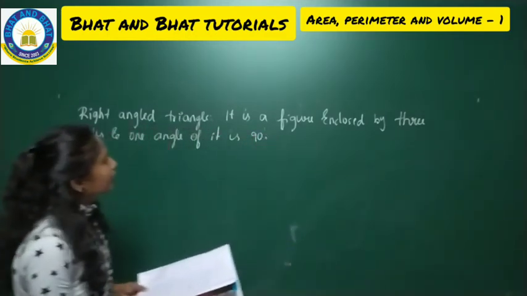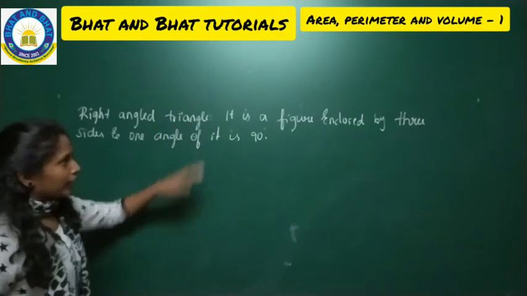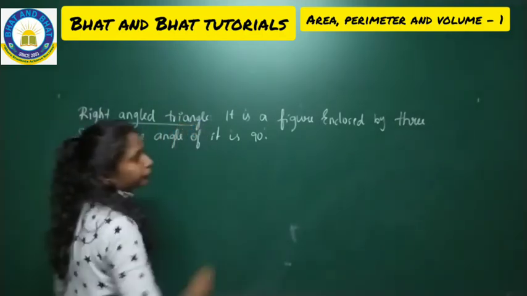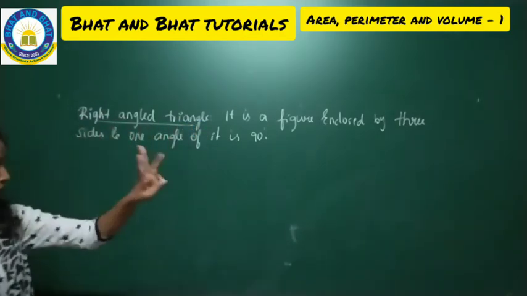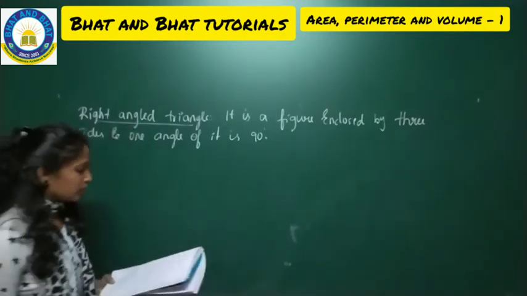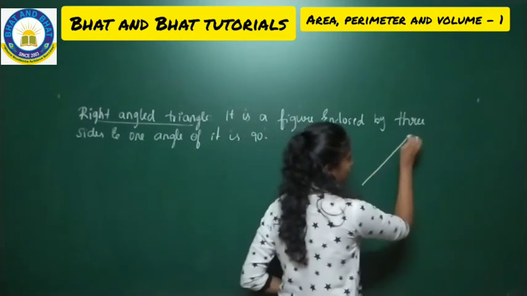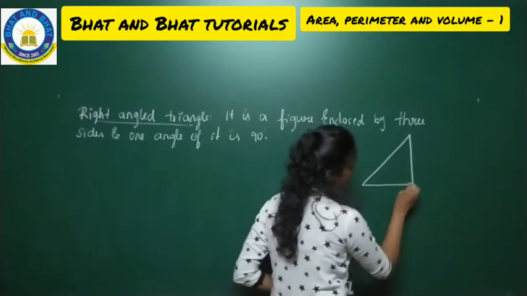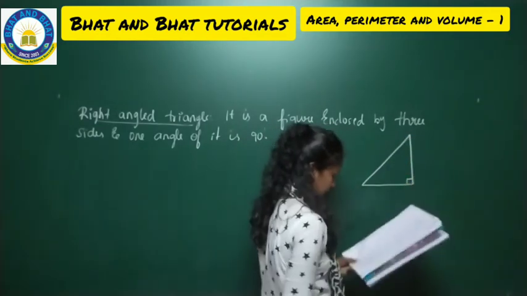Got this? So look into it. So right angle triangle, it is also one of the figures which is having three sides, and one of its angles is 90 degrees. See here, the right angle triangle, it is having the three sides and this is 90 degrees.